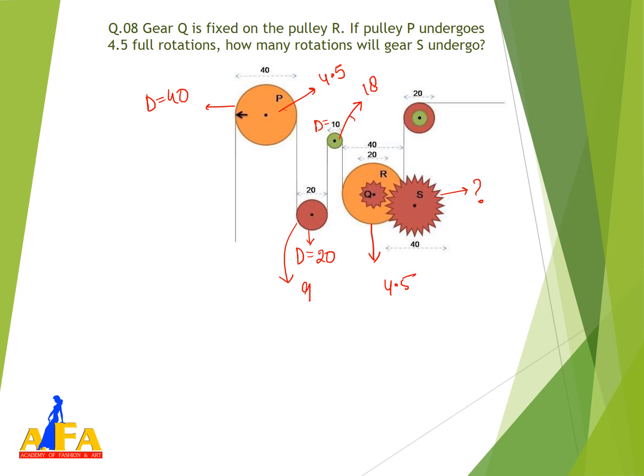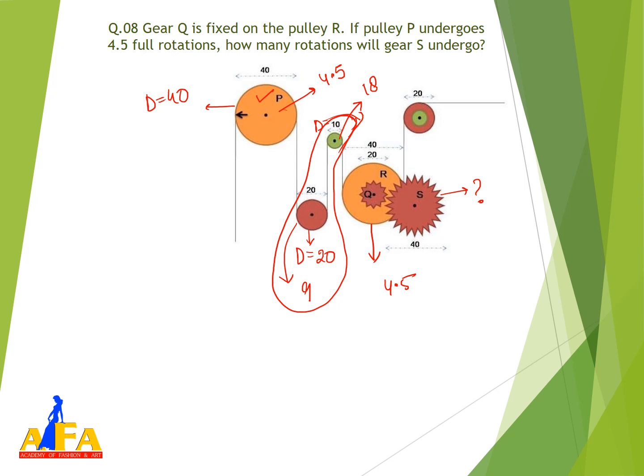Again, if you want to ignore these two pulleys, you can ignore them. Why? Because you can directly connect P to R. No need to calculate the rotations of these pulleys, right? You can directly go from pulley P to pulley R. It means the diameter is given 40, 4.5 rotations, and then it is connected with another pulley, pulley R, which has diameter 40 centimeter. It means it will again have the same rotation, that is 4.5 rotations.